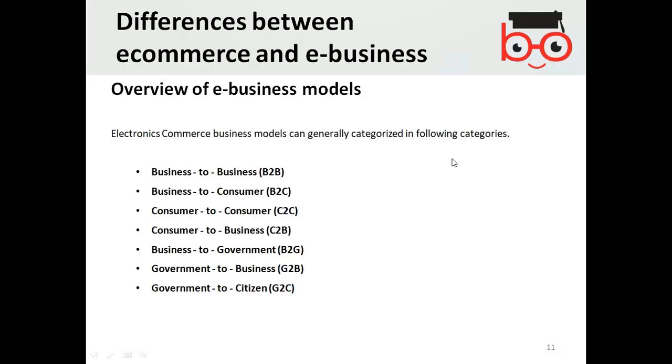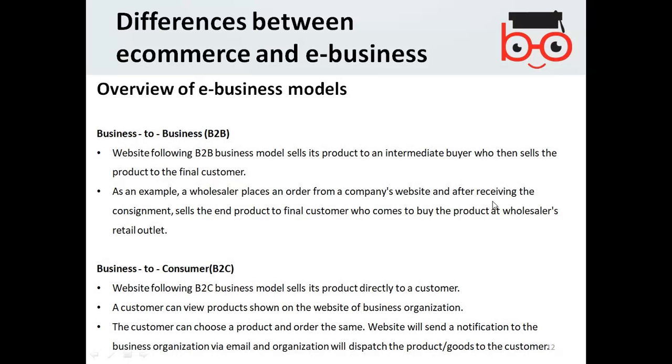Now, business to consumer, consumer to consumer, consumer to business, business to government, government to business, and government to citizen. A business to business website sells its products to an intermediate buyer who then sells the product to a final customer.